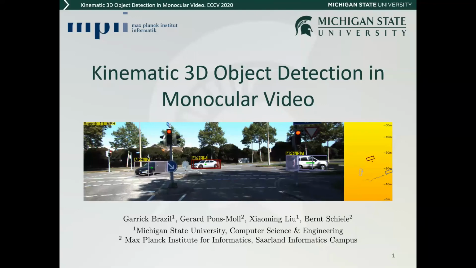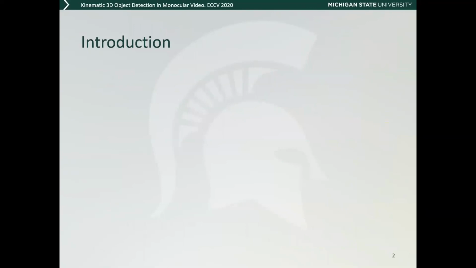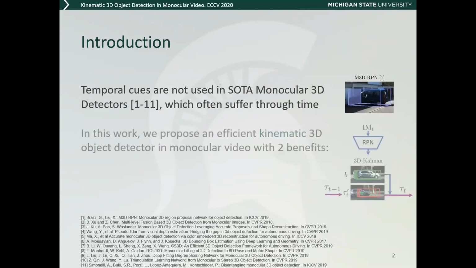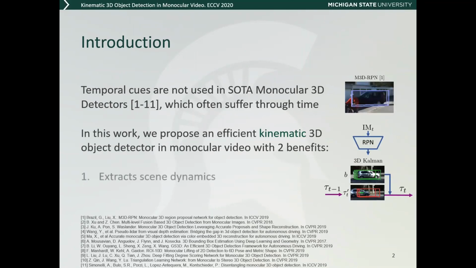Welcome to our paper, Kinematic 3D Object Detection in Monocular Video. We observed that temporal cues are not used in monocular 3D object detectors, which often causes orientation and localization to suffer through time. Therefore, we propose a kinematic model which can leverage video with two important benefits. First, it naturally is able to extract important scene dynamics, such as ego motion and per object velocity. Second, it helps improve the overall stability of the estimated 3D boxes.